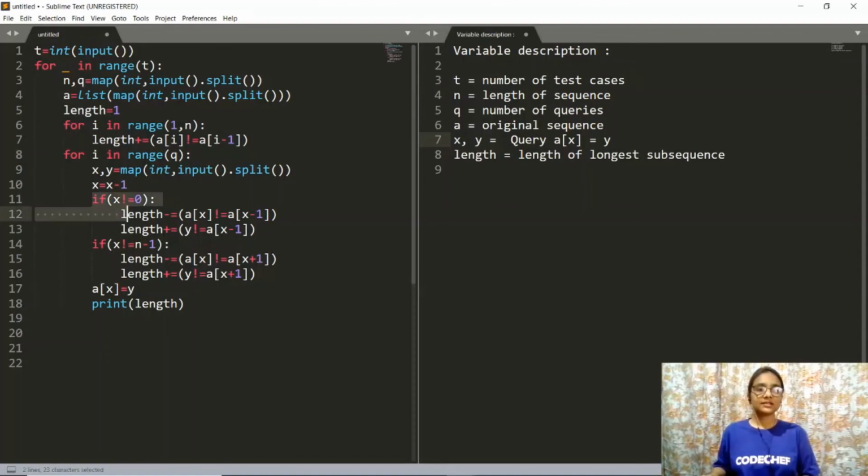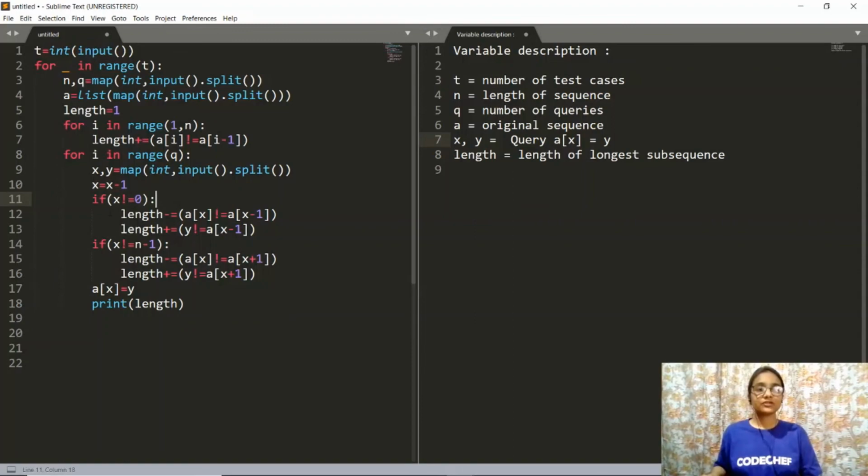Now this is just the same thing that we just discussed in the summary. If your x is not equals to 0, so this we are checking for the boundary test cases, right? Because if x is equals to 0, then you cannot check for a of x minus 1, because 0 minus 1 will be minus 1, which is a negative index. So you cannot check for that condition. That is why you will have to make a check here that if x is not equals to 0,